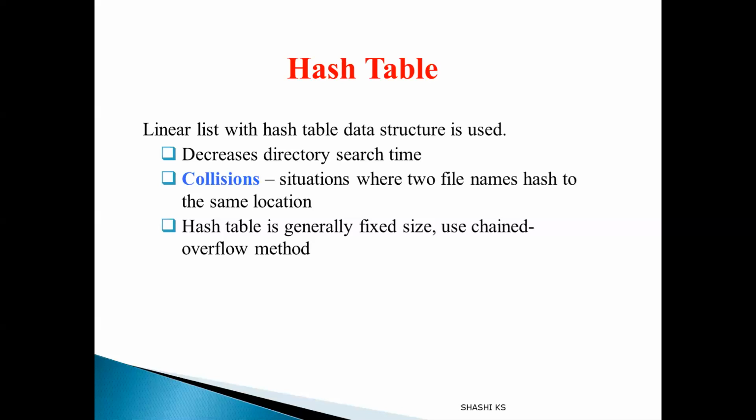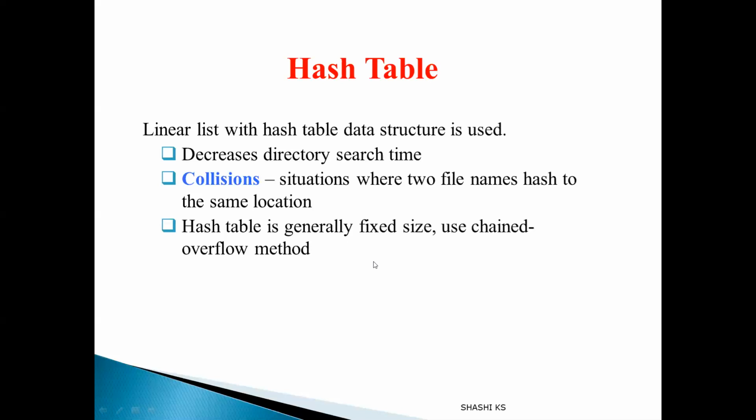So how are we going to avoid collision, that is one of the problems. And the other problem is that the hash table is of fixed size. Let's say the size of my hash table is 64, I can store 64 hash values of 64 file names. Then if a 65th file name comes, where will I store it? I have to increase the size of the hash table from 64 to 128. So that is another difficulty in your hash table implementation.